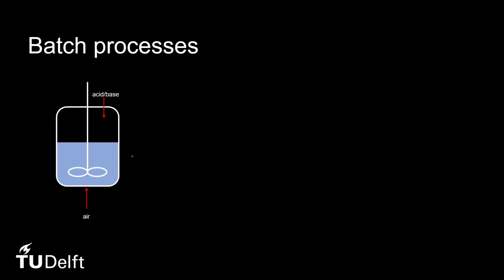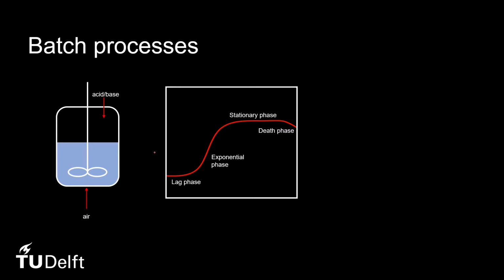Batch processes are characterized by a very specific profile. This profile is of the number of cells within the reaction changing over time. Initially, we see a lag phase, which was discussed in question 1. Then we see an exponential growth phase, followed by a stationary phase, and ends with cell death. In this case, we are asked to focus on the exponential phase, as this is the phase that follows upon the lag phase.